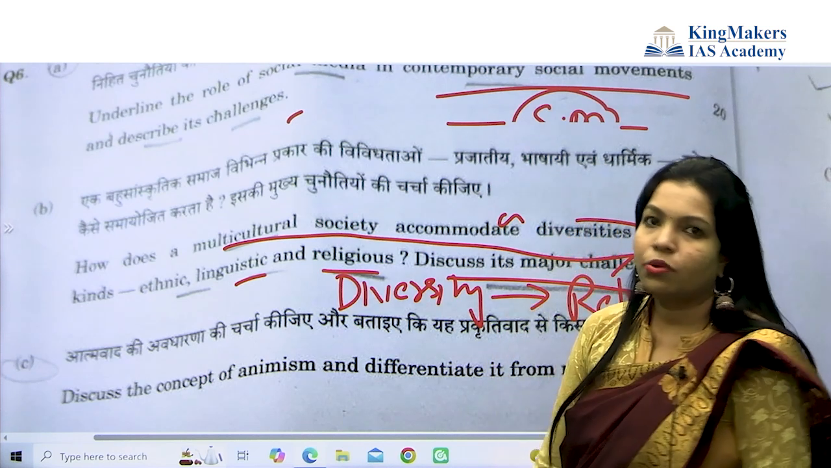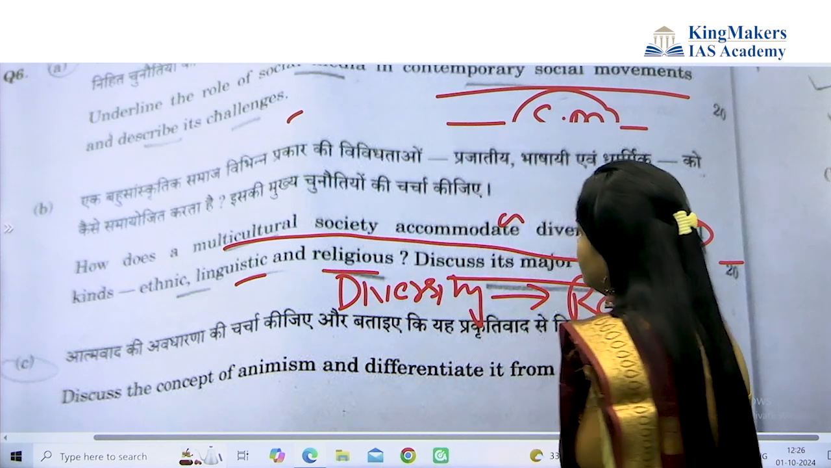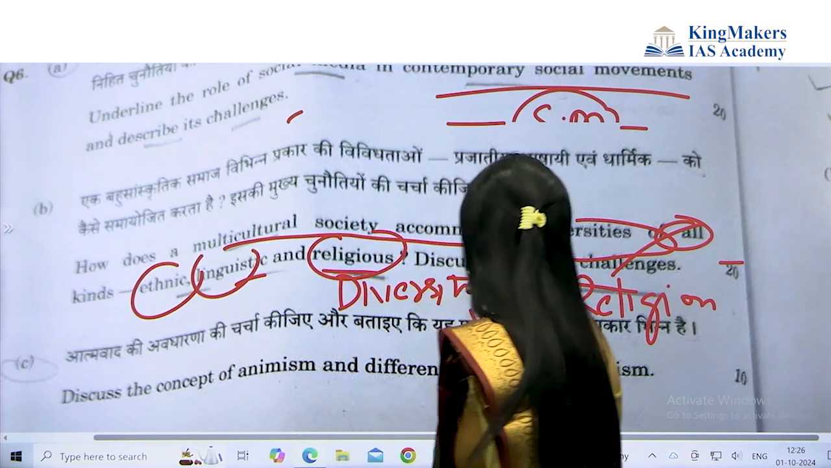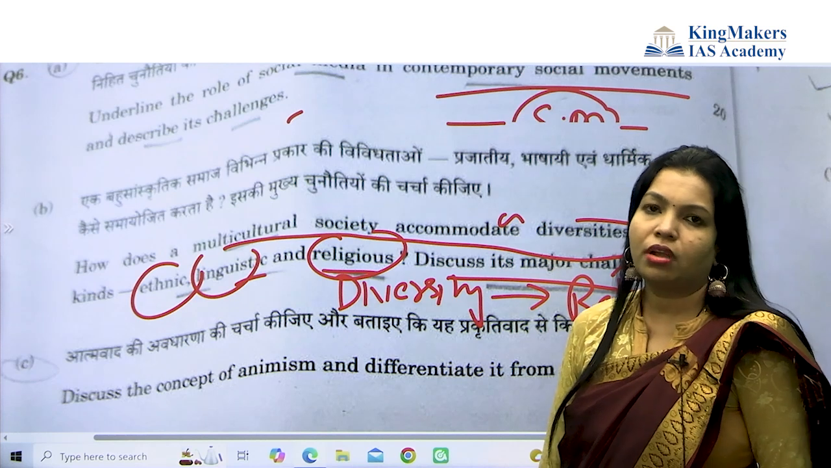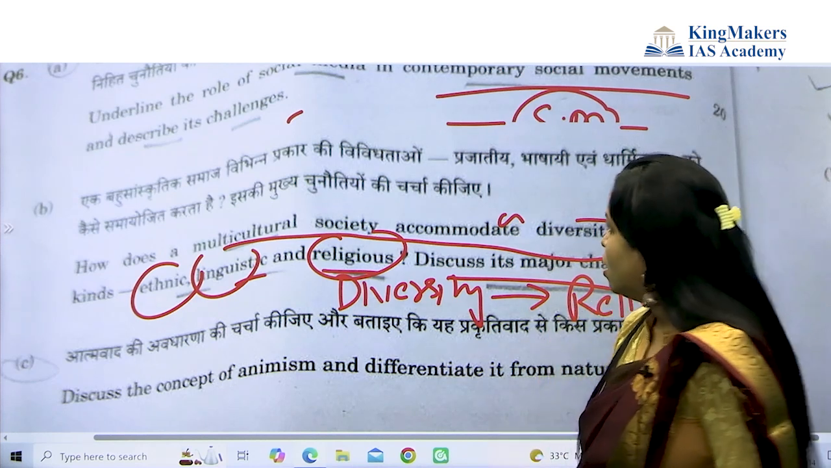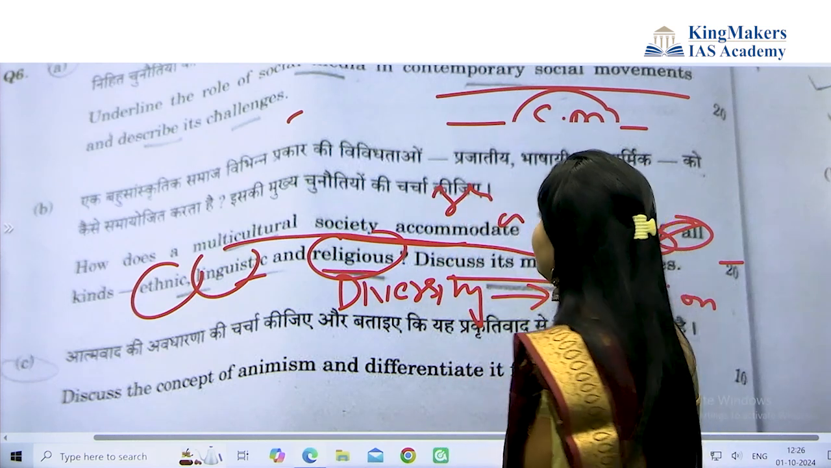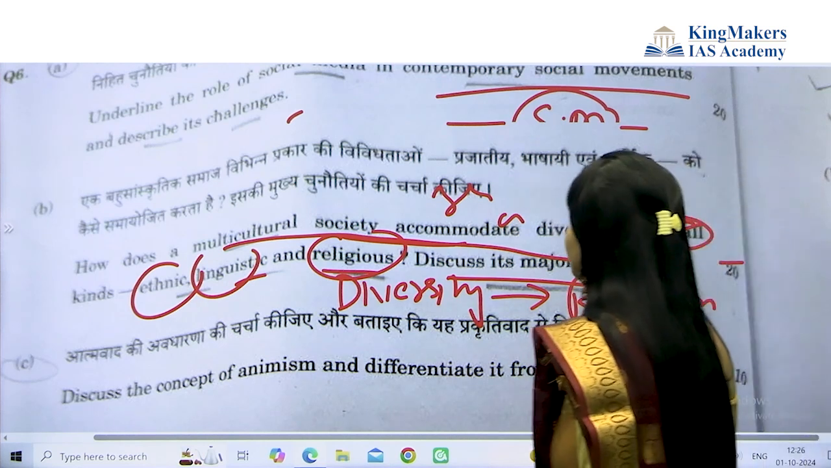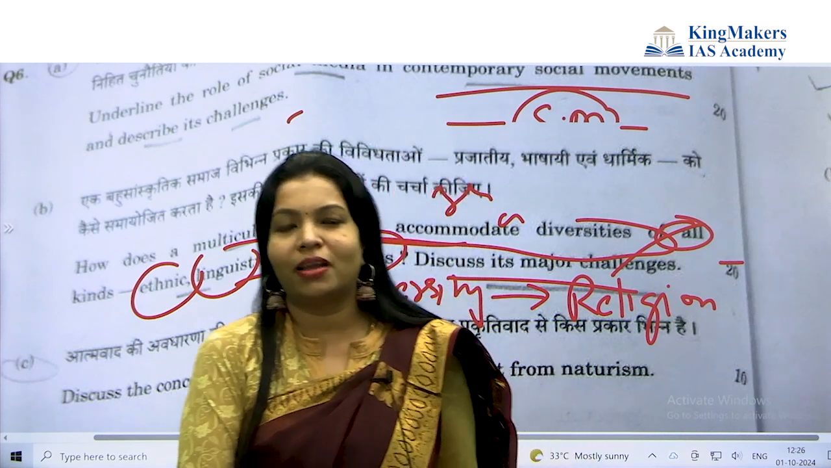Now which chapter can you link here? The chapter can be religion and society. So ethnic, linguistic and religious, they have added all three things. This question comes from how unity in diversity is good, or how a multicultural society like India, ethnically, linguistically and religiously, accommodates this diversity. You have to say that there are also challenges.